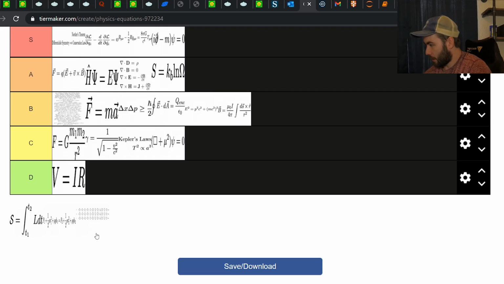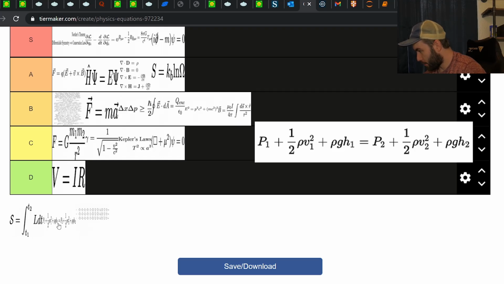This is fine. All right, and then one of the last ones, I think this is the Bernoulli equation, if I'm not mistaken, which is basically a statement of conservation of energy.